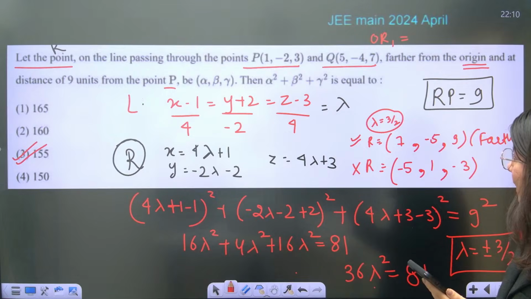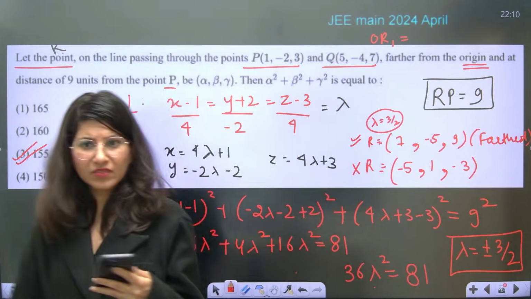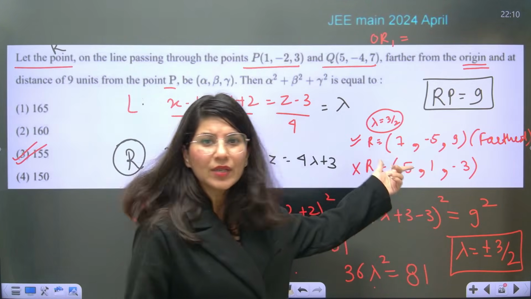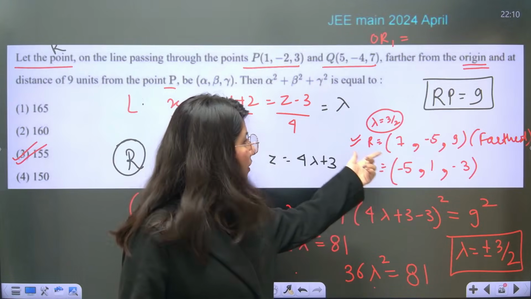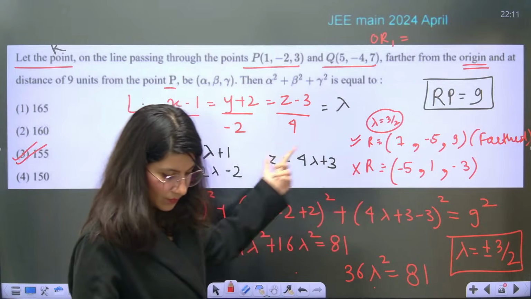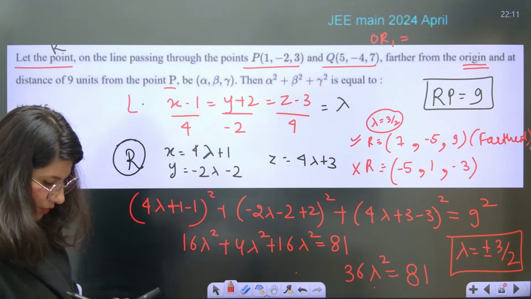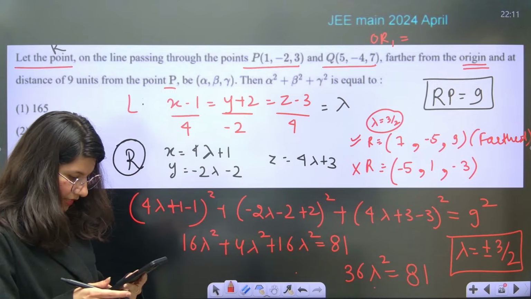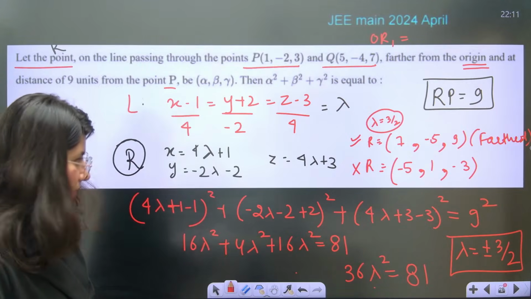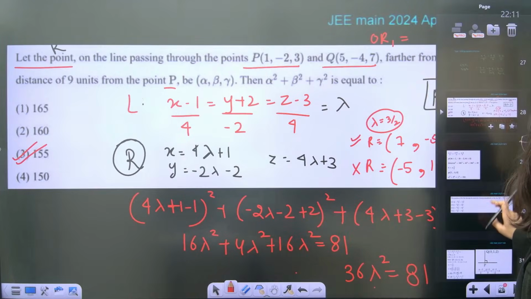I mean, without getting the value of lambda, how will you calculate R? How will you know the 2 sets of R? Okay, I think the doubt is clear now. Clear? Perfect. Okay, chalo.